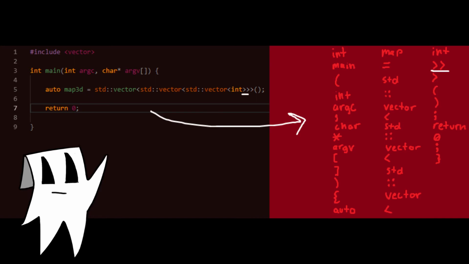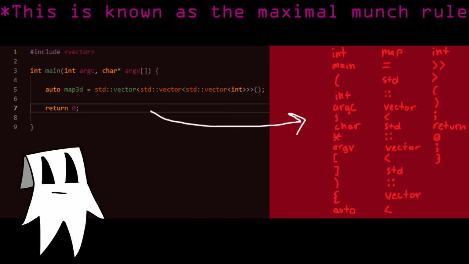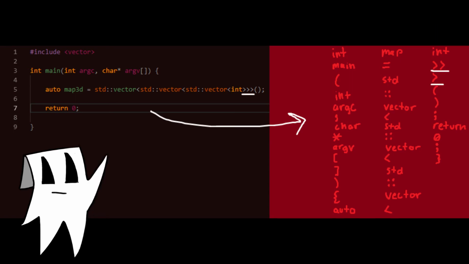When the scanner reads two consecutive right-facing angle brackets with no white space between them, it adds them to the token list as a bitwise right shift operator and continues scanning. Three consecutive right-facing angle brackets would, in most cases, be parsed as a bitwise right shift operator followed by a greater than operator. That means in order to parse three nested lists in C++, for example, you need to deal with three closing angle brackets, which get scanned in as a bitwise right shift operator followed by a greater than operator.